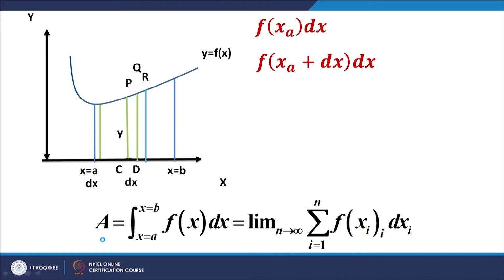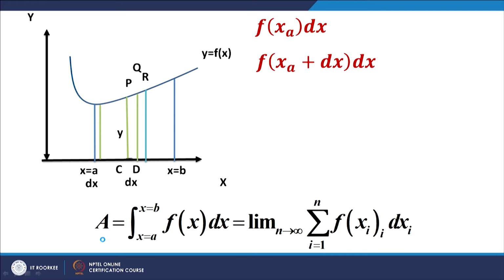We divide the entire interval x_a to x_b into thin strips of thickness dx. So, we are now talking about the second strip of thickness dx. The height of this strip would be f(x_a + dx), and obviously the thickness would again be dx. So, again the area would be f(x_a + dx) times dx. In this way, we continue up to the point we reach x_b.